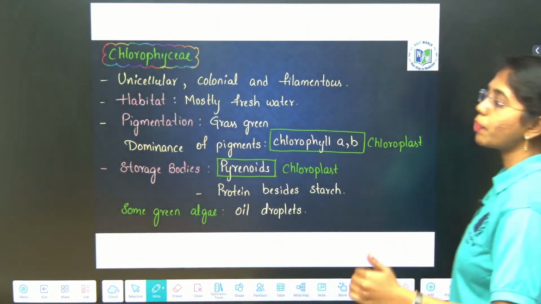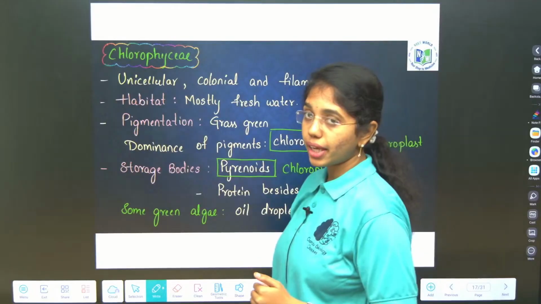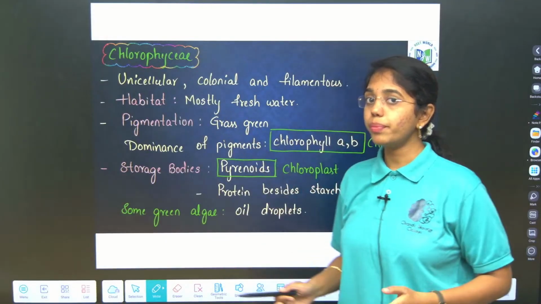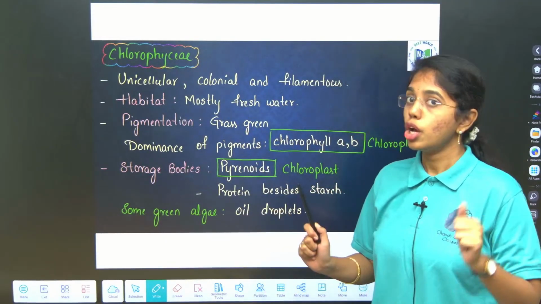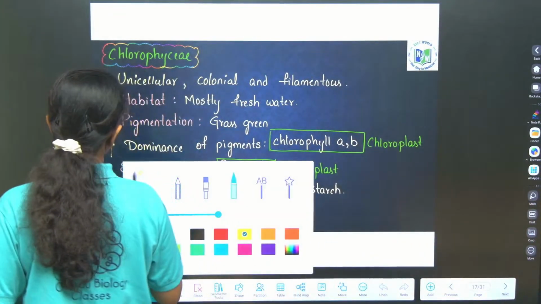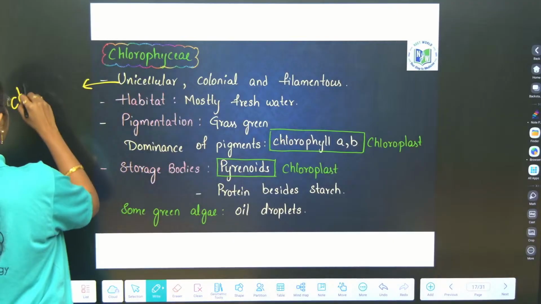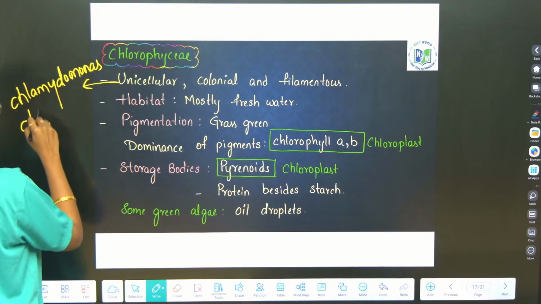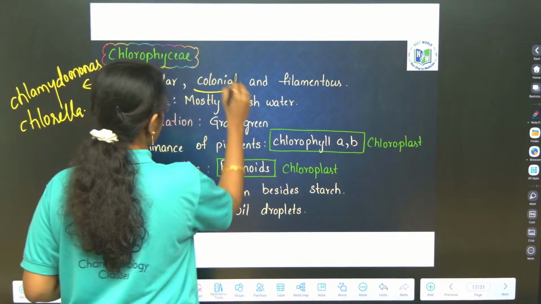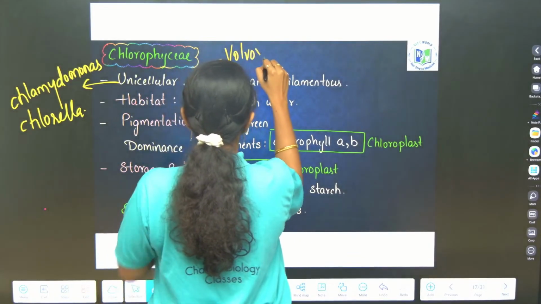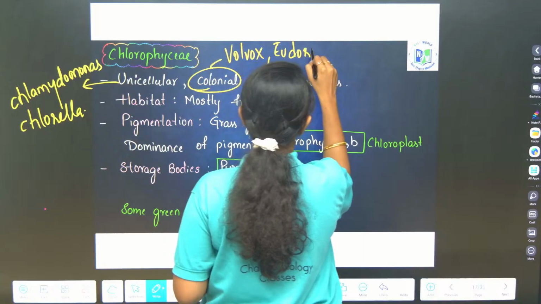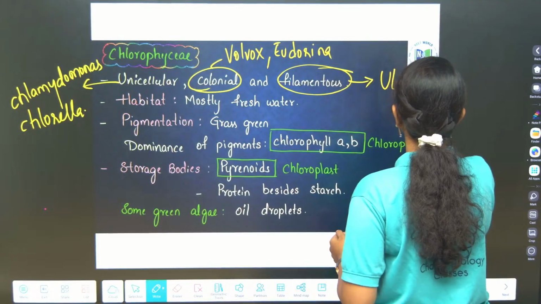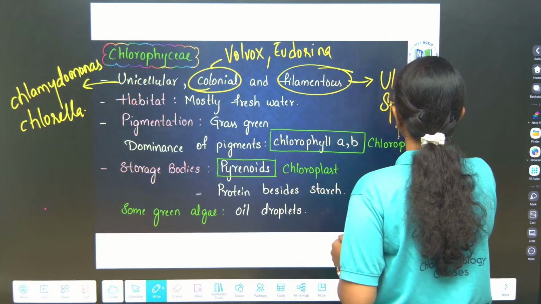First we will see class by class. First, chlorophyceae. Observe it carefully. The general characteristics of chlorophyceae include the structural description. They can be unicellular, colonial or filamentous. Unicellular, best examples: Chlamydomonas and Chlorella. Colonial, best examples: Volvox and Eudorina. Filamentous green algae, best examples: Ulothrix and Spirogyra.